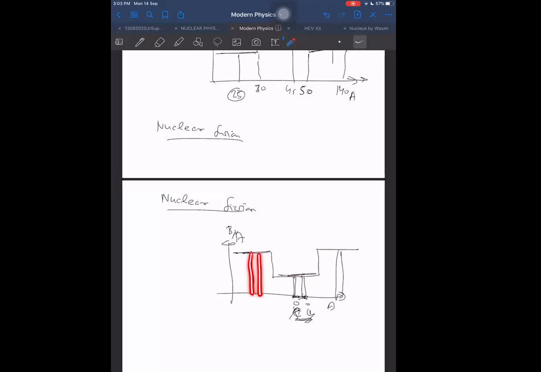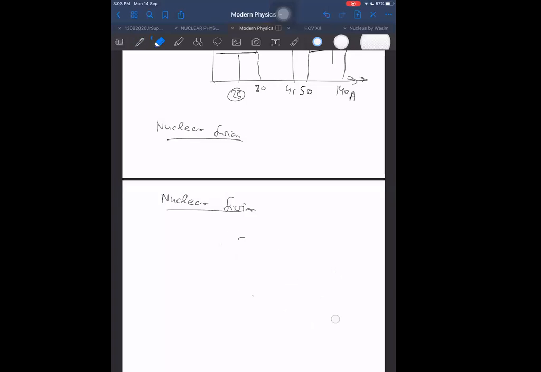Will these have tendency to combine here? If these two combine together, then the final product is of lesser binding energy. No. Let us say it was 15, and it combines with 15, and it combines with 20. Let us say 15 plus 20, and then it is 20 to 50. Then it will form some product here, which will be unstable because it has lesser binding energy as compared to the initial binding energy itself. So this will not be possible. Such nuclear reactions which are not possible on their own, we can make them happen by giving some extra energy. But those will not be stable, and we call those endothermic reactions.